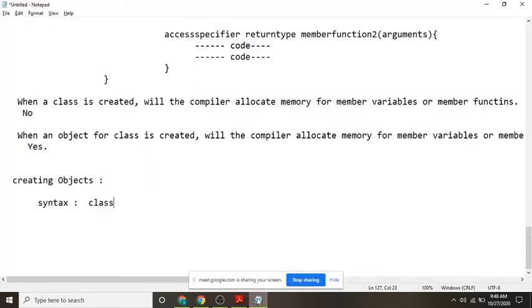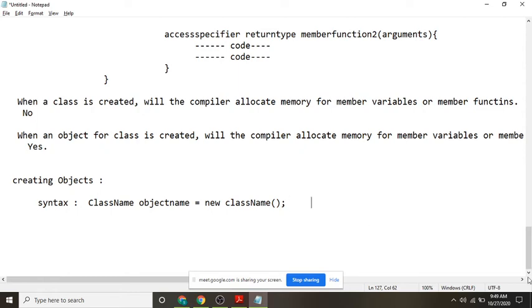I will write here: class name, object name equal to new class name with brackets. This is the way to create an object. You mention the class name, then the object name, equal to new. New is a keyword mainly meant for creating an object, and then you mention the class name and the brackets.